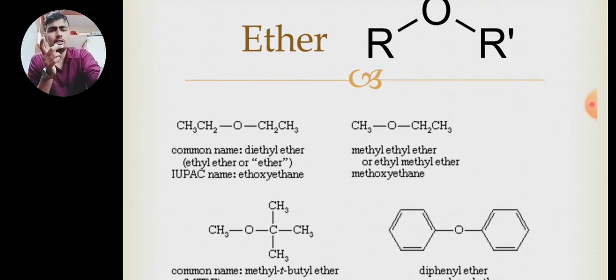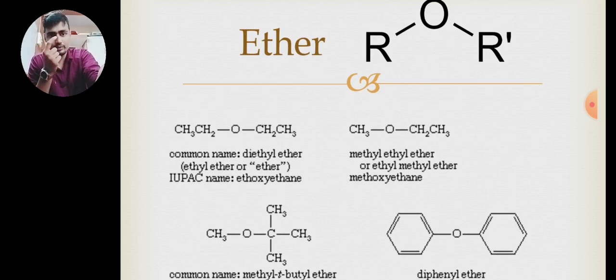The name of this structure, CH3CH2OCH2CH3. Now it contains two ethyl groups. So its common name will be diethyl ether. Two ethyl groups, that's why diethyl. And it is an ether, so it is diethyl ether.